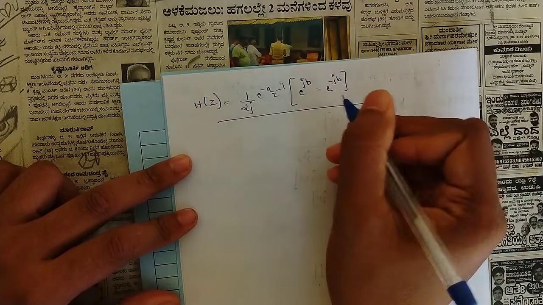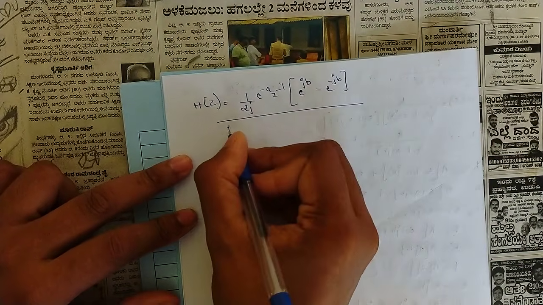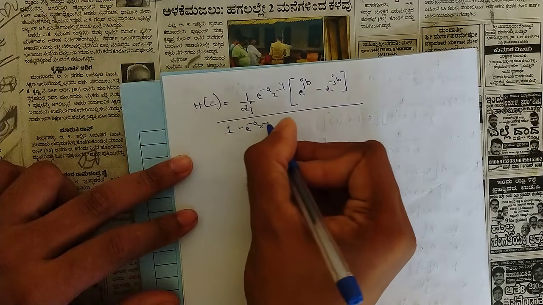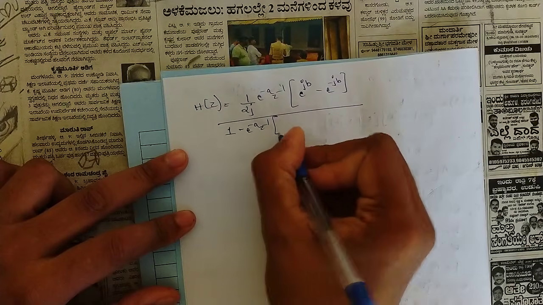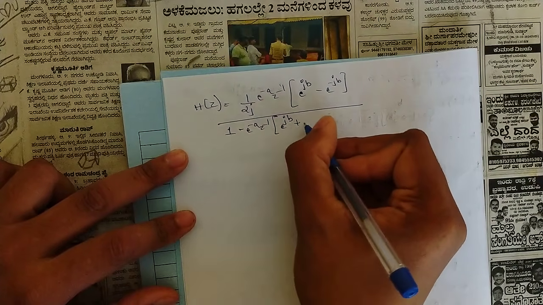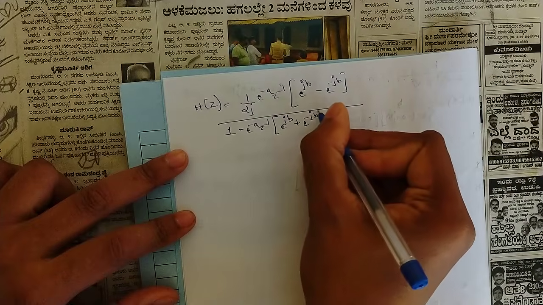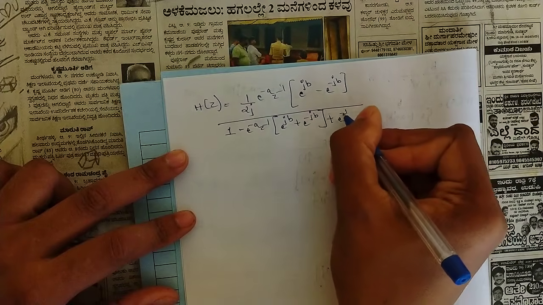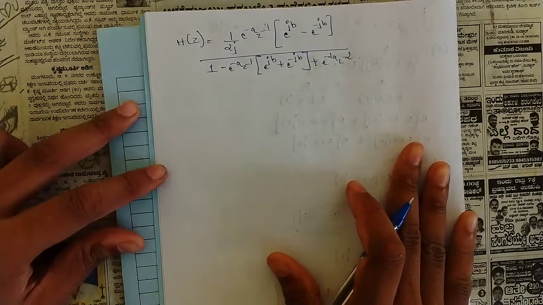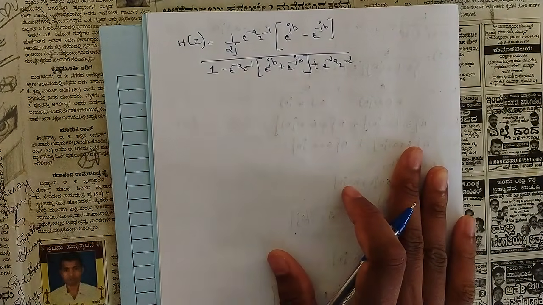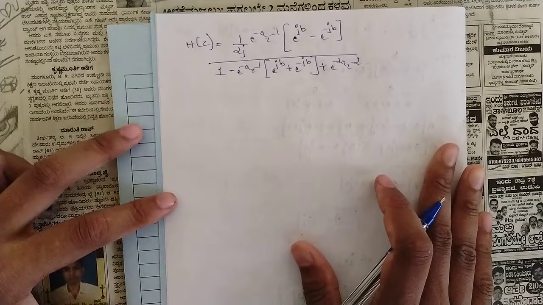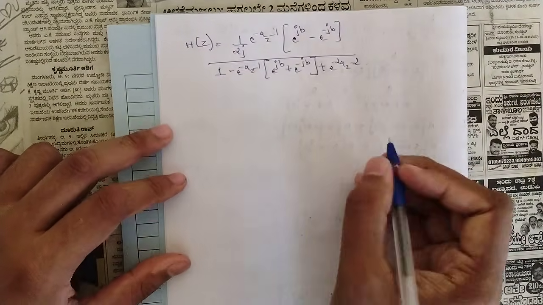In the denominator also the same thing, 1 minus e power minus a z inverse, take it common: e power jb plus e power minus jb plus e power minus 2a z power minus 2. Okay, further solve it.